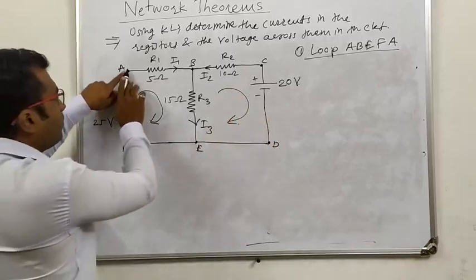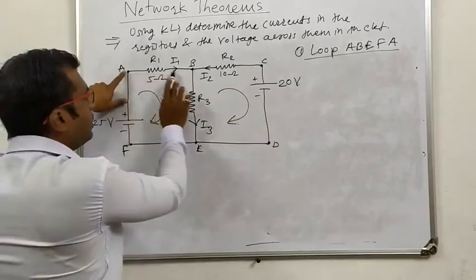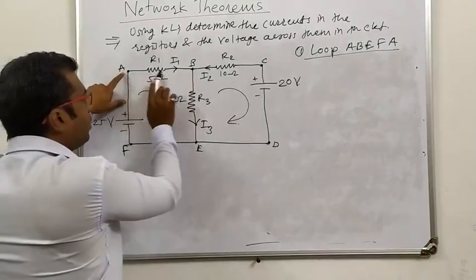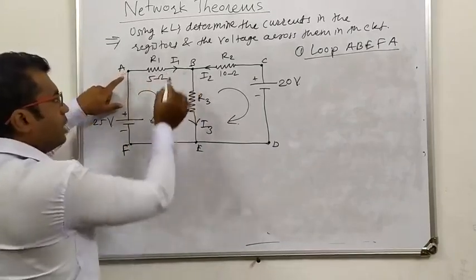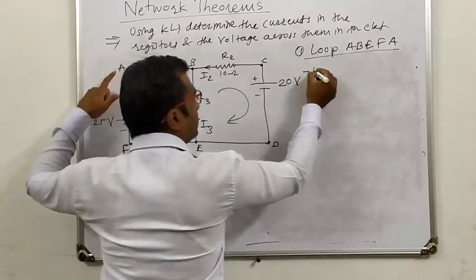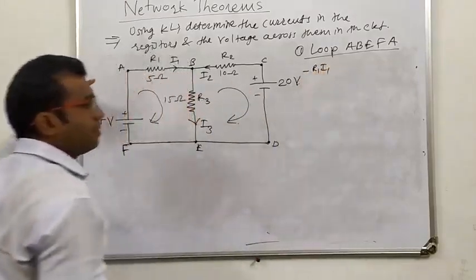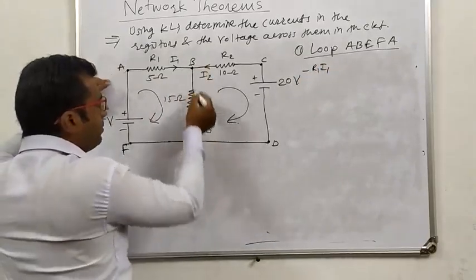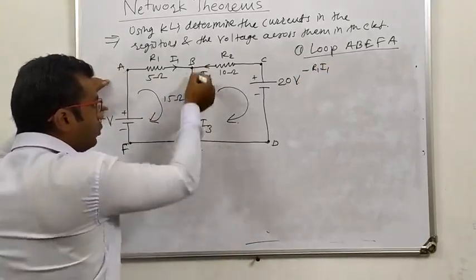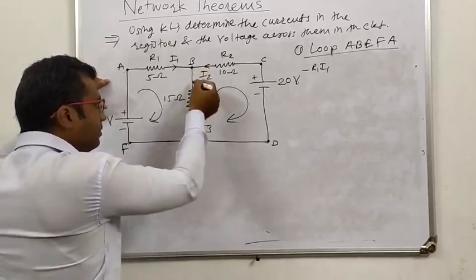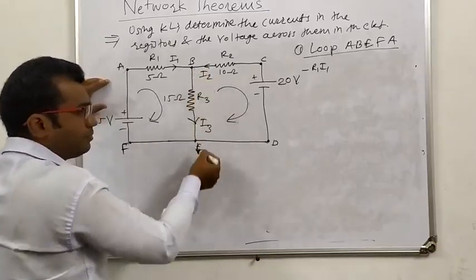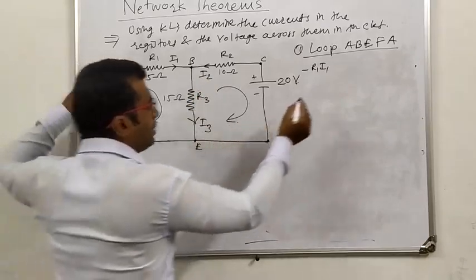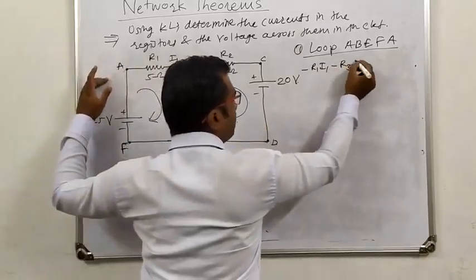It means there is a fall in potential, so it should be taken as minus R1 I1. From B to E, current is again moving from B to E, so there is also a fall in potential. It means I3 into R3 should be negative, minus R3 I3.